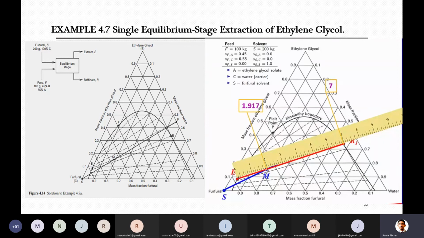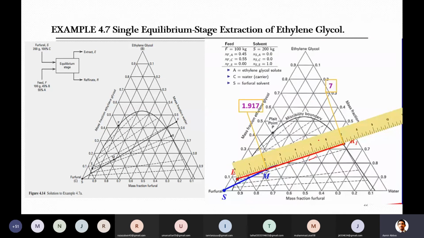Now in order to find the composition of extract and raffinate, you have to draw a tie line which either should pass through this M, or if no tie line is already passing through M, then you have to draw a tie line in between, because M will then be located somewhere in between 2 other lines. So here this new red line is drawn between the 2 tie lines.